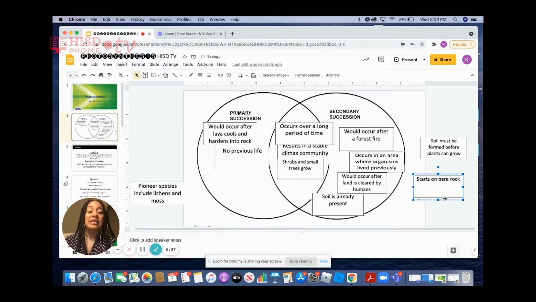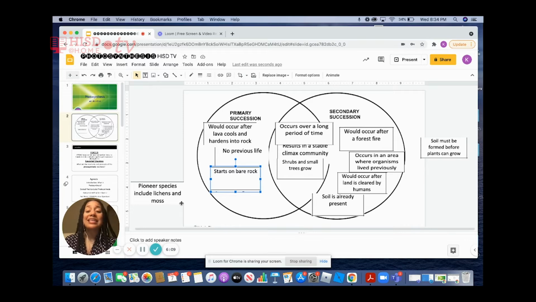So this next one says starts on bare rock. Would that be primary succession, secondary succession, or both? Correct again. That would be primary succession. And 2 left. Pioneer species include lichen and moss. Are pioneer species, lichen and moss, part of primary succession, secondary succession, or will we see them in both?